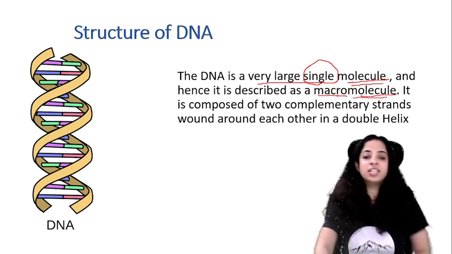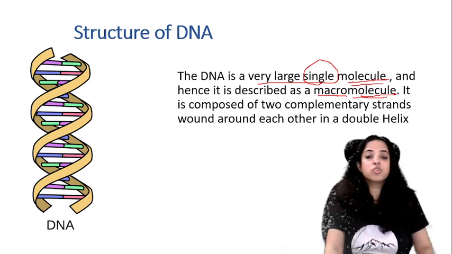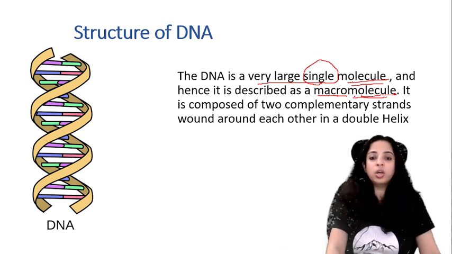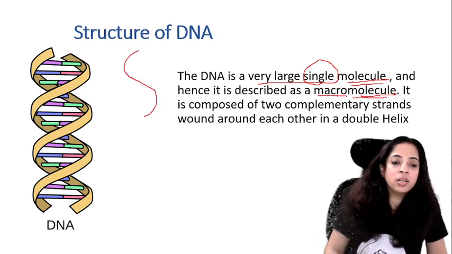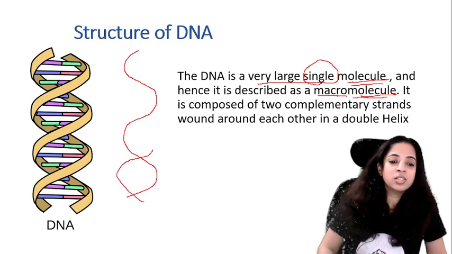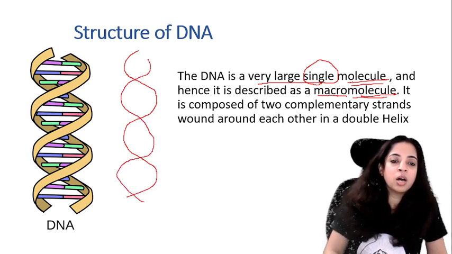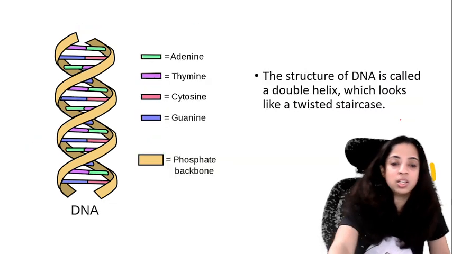It is composed of 2 complementary strands wound around each other in a double helix. So you can see this is one strand and this is another strand. So these 2 strands are wound around each other. This is known as a double helix.